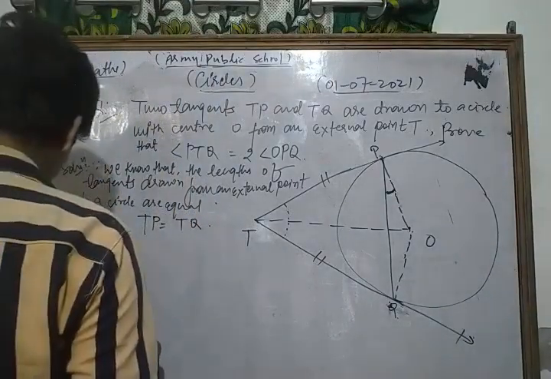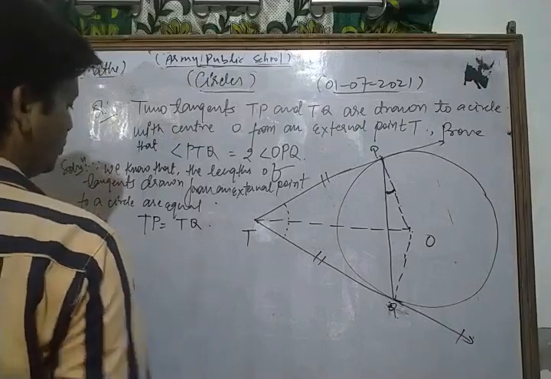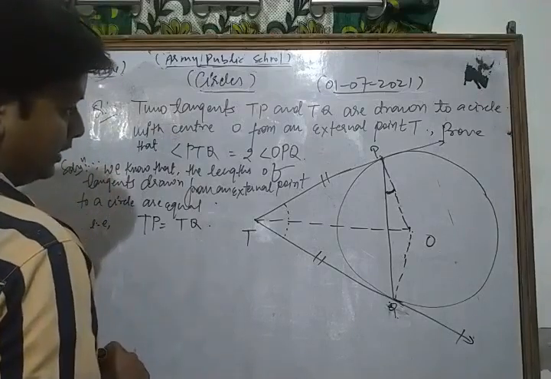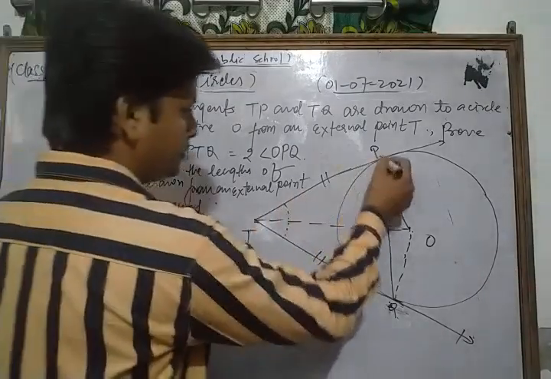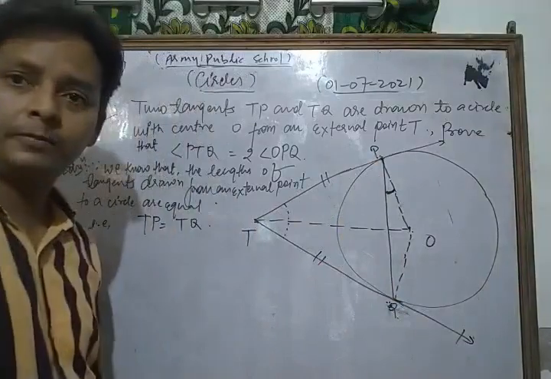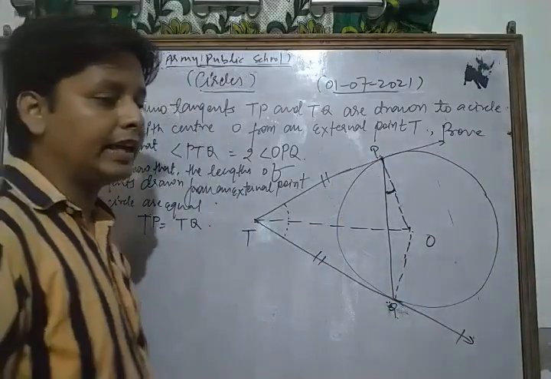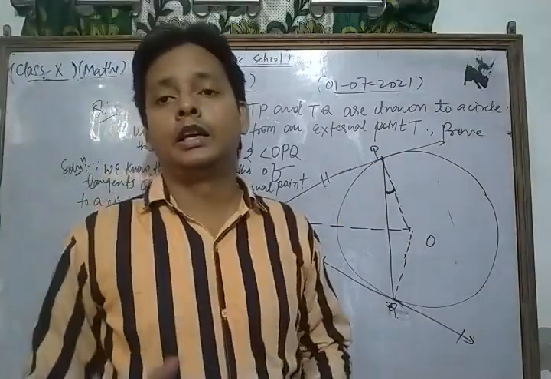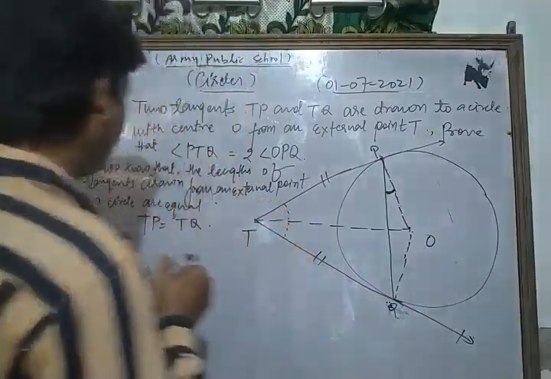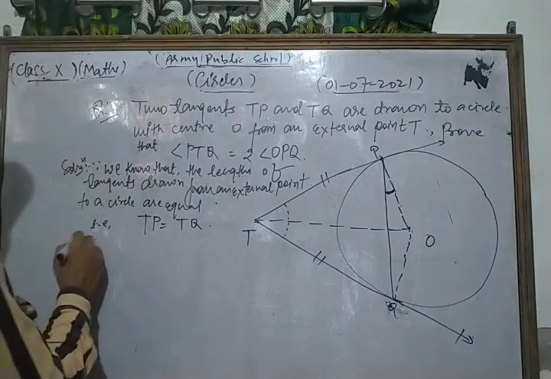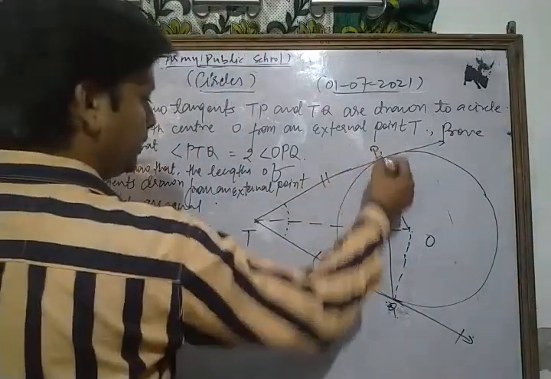Okay, dear students, TP is equal to TQ. It means that triangle TPQ is an isosceles triangle, because if two sides of a triangle are equal, then it is said to be isosceles.